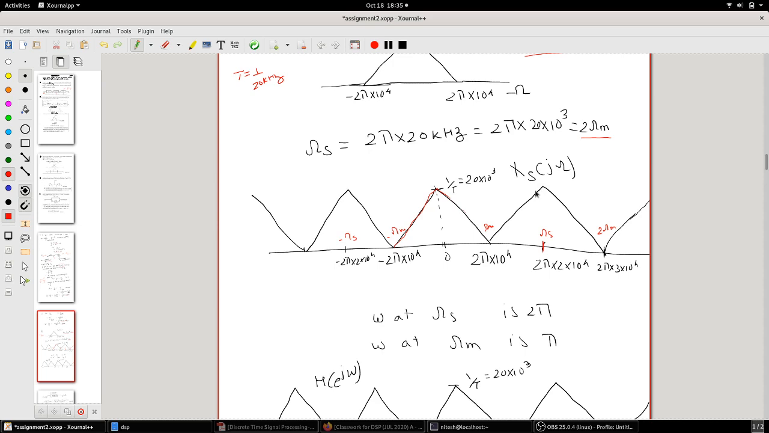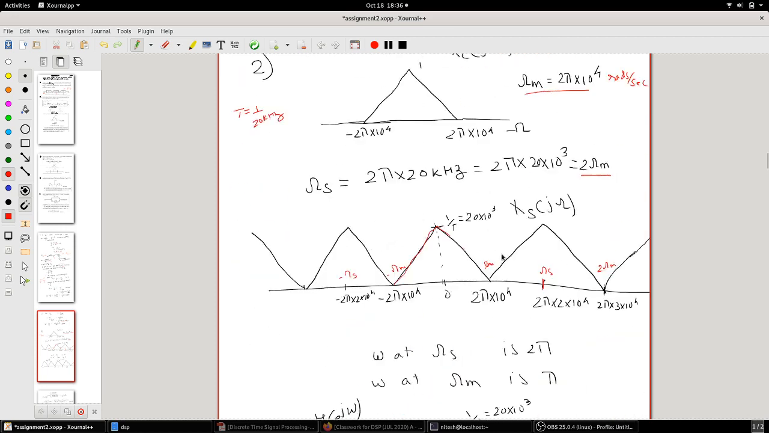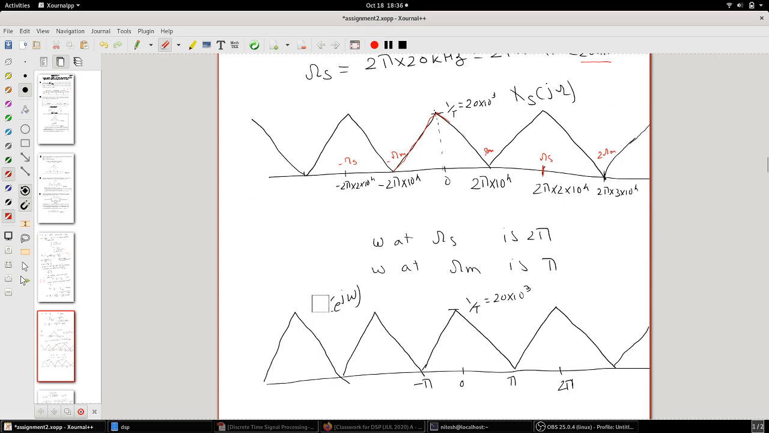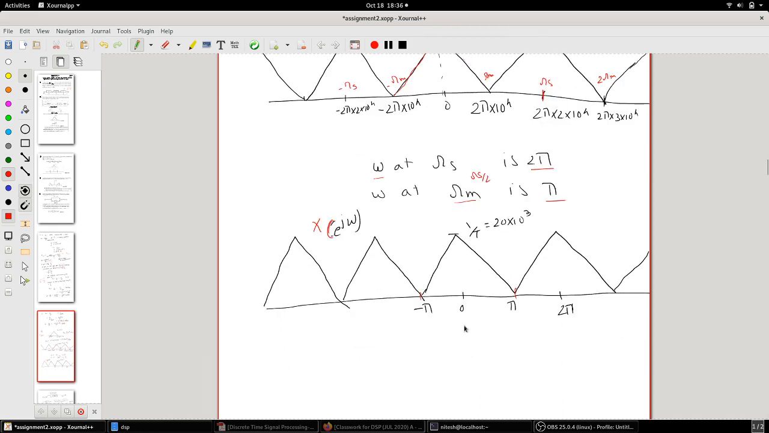Now when you are converting this Xs(jω) to X(e^jω), what happens is Ωs is mapped to 2π. Ωm, since it's Ωs/2, will get mapped to π. So the amplitude will again be the same, 1/T, which is 20 × 10^3, and this will be repeating every 2π, and the spectrum will be from minus π to π. So this is what your X(e^jω) is going to look like.